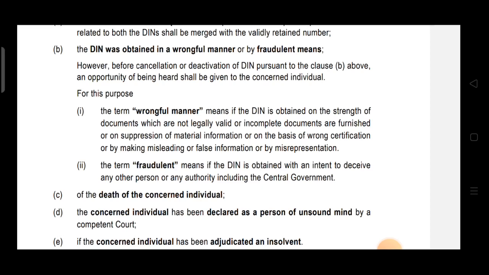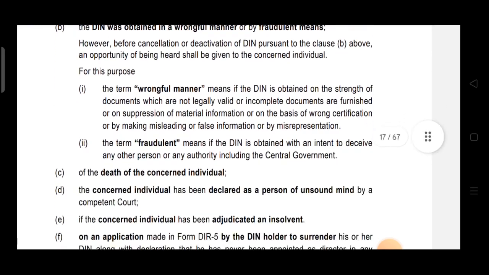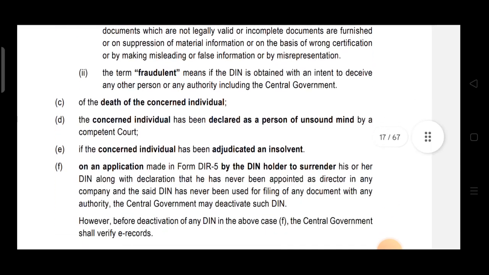Okay, now C point, if it can be cancelled, deactivated: A, B. Then C, third case is on the death of concerned individual. D is the concerned individual has been declared as a person of unsound mind by a competent court, then it can be cancelled or deactivated. Then if the concerned individual has been adjudicated as an insolvent.